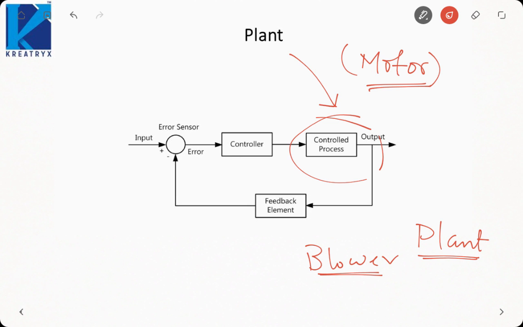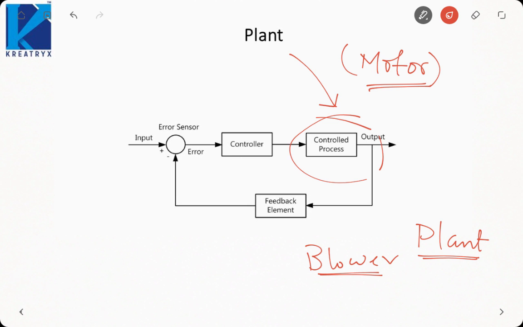A plant can be a single machine or a collection of components, but it is serving the required purpose. If you see, the automobile totally is a plant, because there the direction also matters, the speed also matters, and we know an automobile is a collection of many components: the steering wheel, the tires, the engine, the controller and many other things.